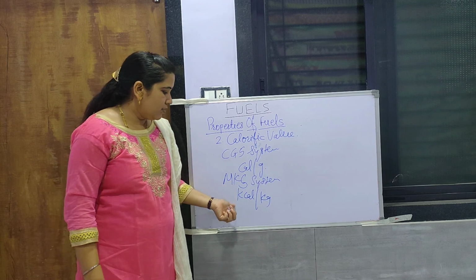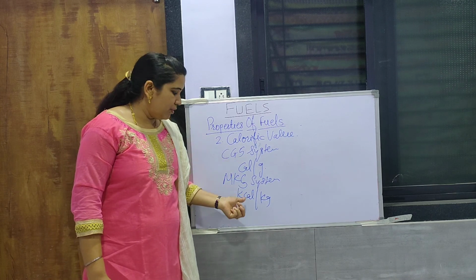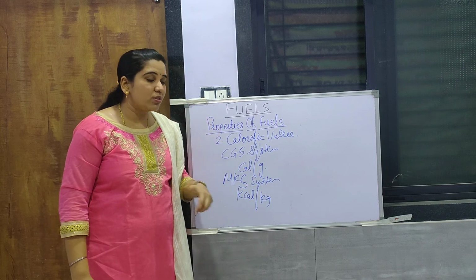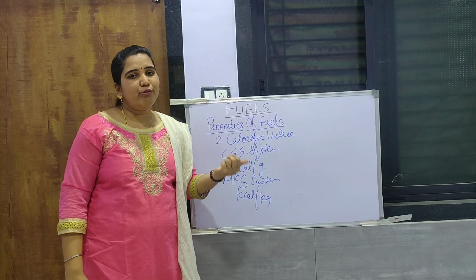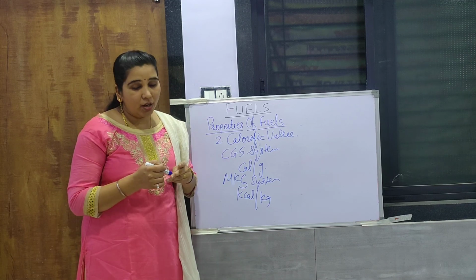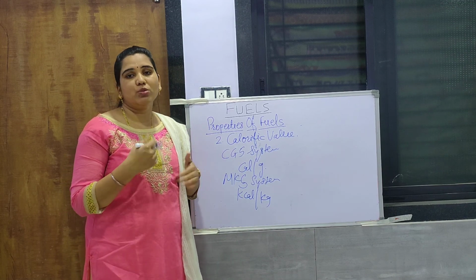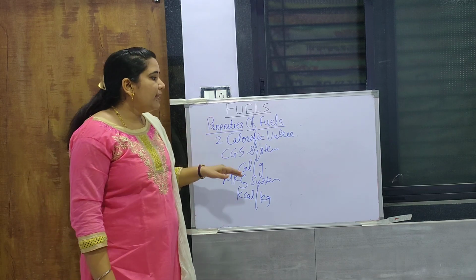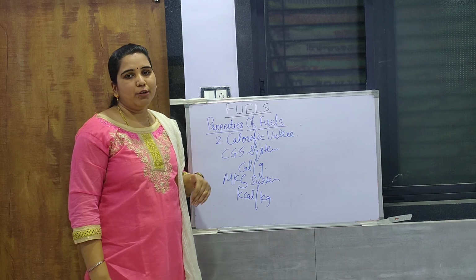And second is the energy released when studied in kilocalories, produced when 1 kilogram of fuel is completely burnt, that is kilocalories per kilogram. Then third is the SI unit, kilojoule per kilogram. So in this way, these are the units of calorific value.